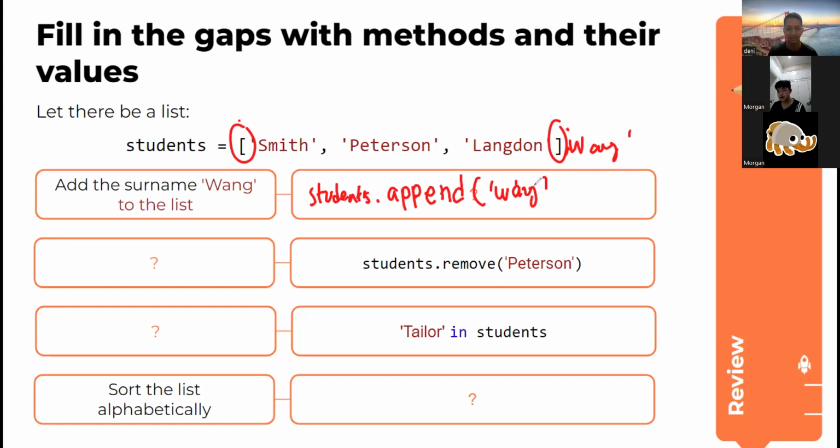And then what about this? Removing the item, removing student Peterson. And then what about this?